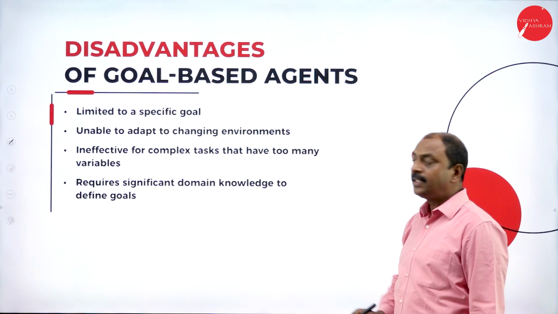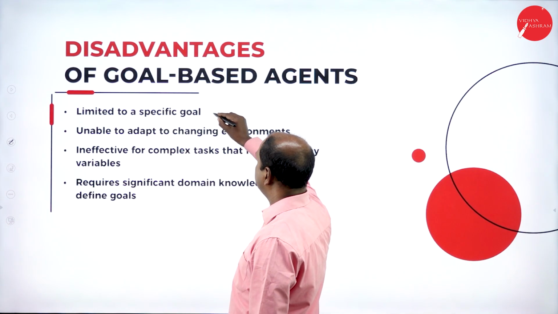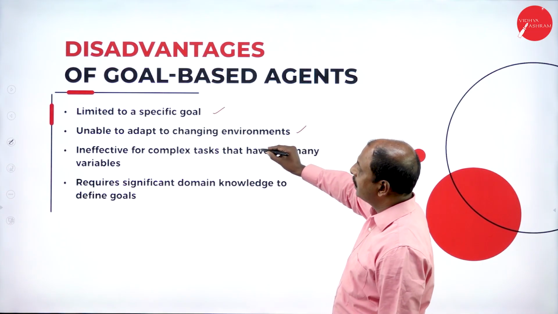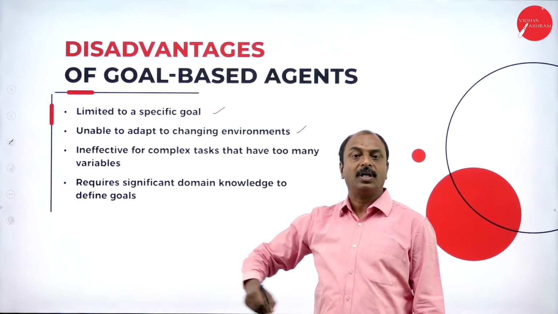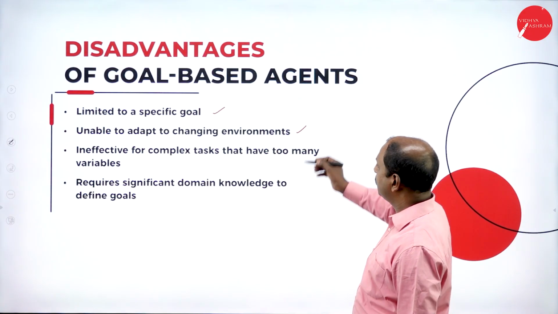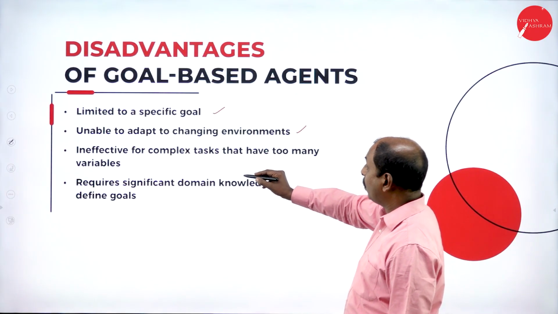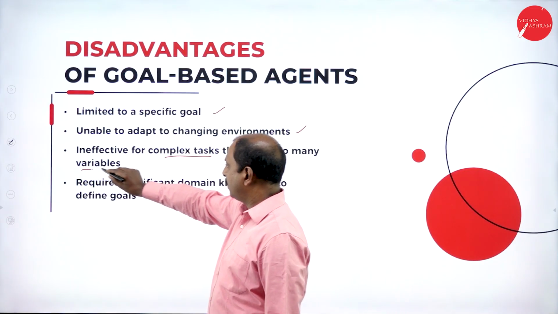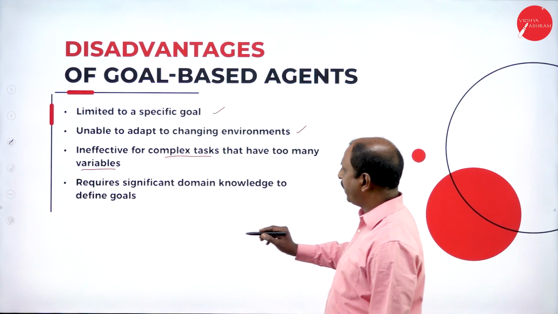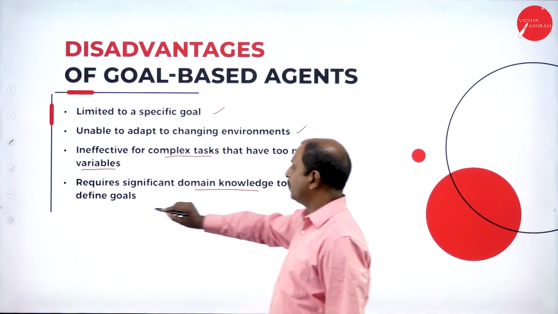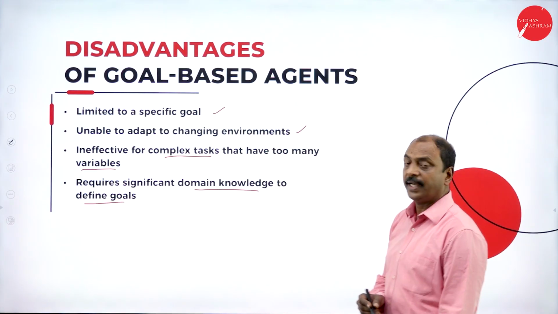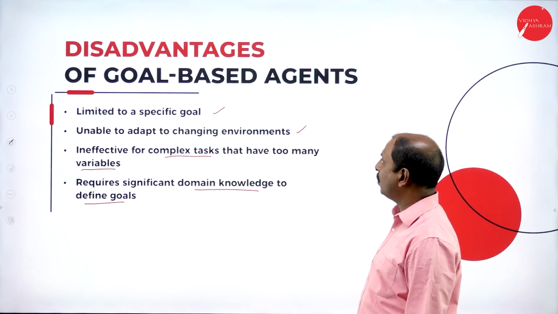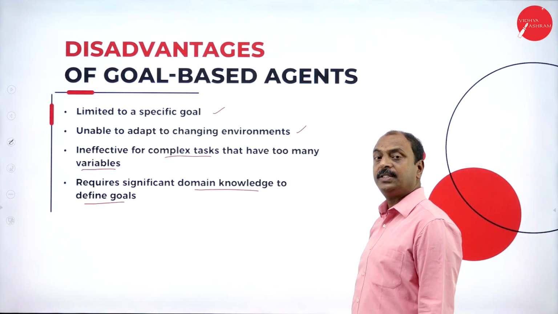And what are the drawbacks? The disadvantage is that it is limited to a specific goal and unable to adapt to a changing environment. Even though we have mentioned that it adapts to changes, practically it is difficult. It is ineffective for complex tasks that have too many variables. It also requires significant domain knowledge to define goals; one should be an expert in defining goals for different applications. These are the disadvantages of goal-based agents.